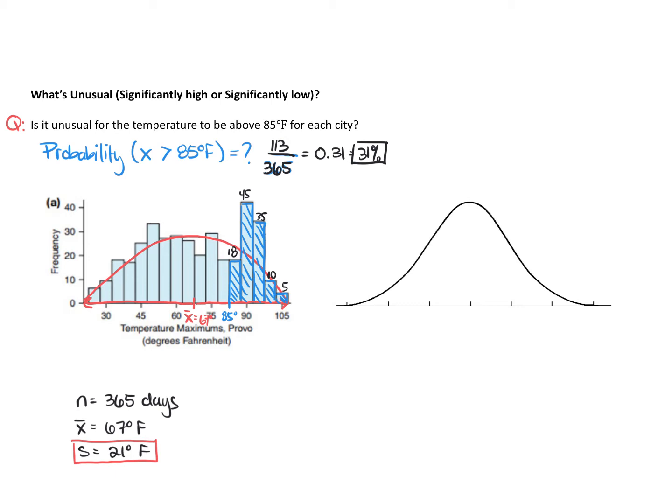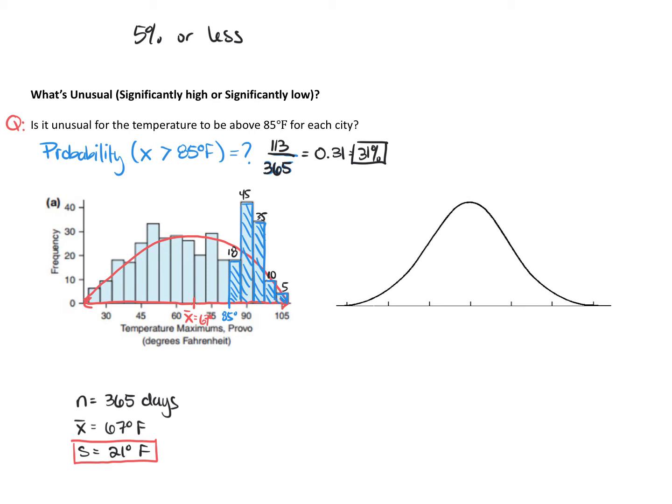The results of a study are statistically significant if they have a low probability of occurring, and we define low using the criterion that the probability of it occurring is 5% or less. Because 31% is higher than 5%, the probability that the temperature is going to be above 85 degrees is not unusual. It's not significantly high or low, because it is more than 5%.